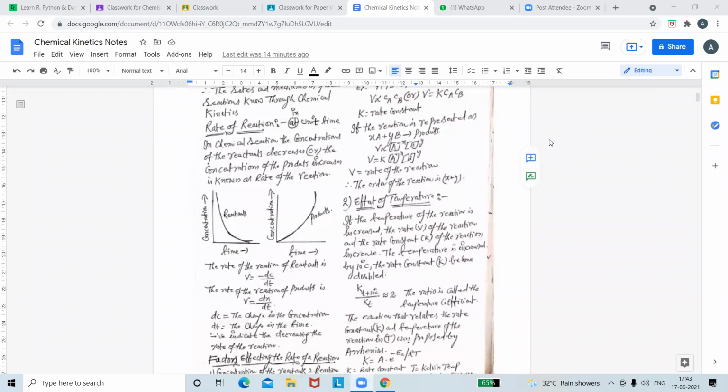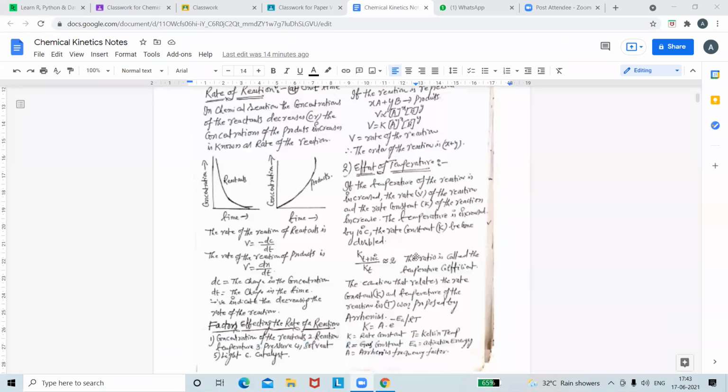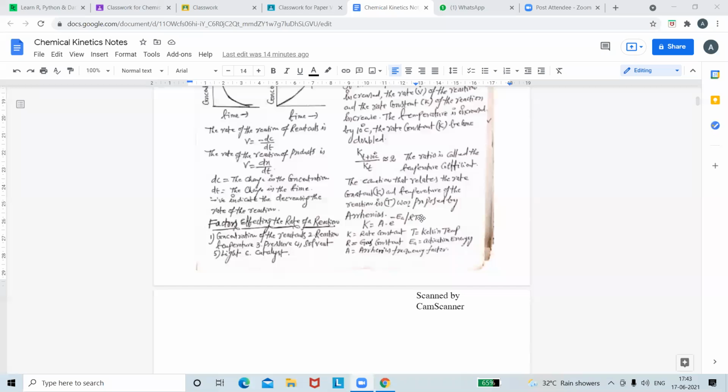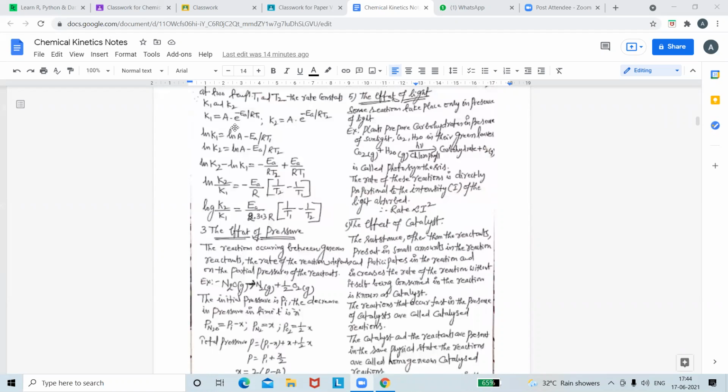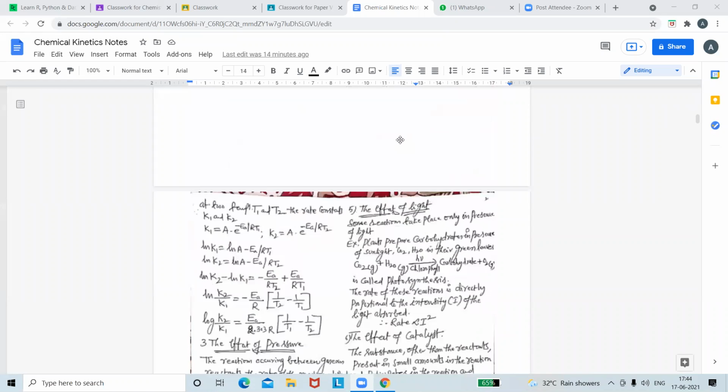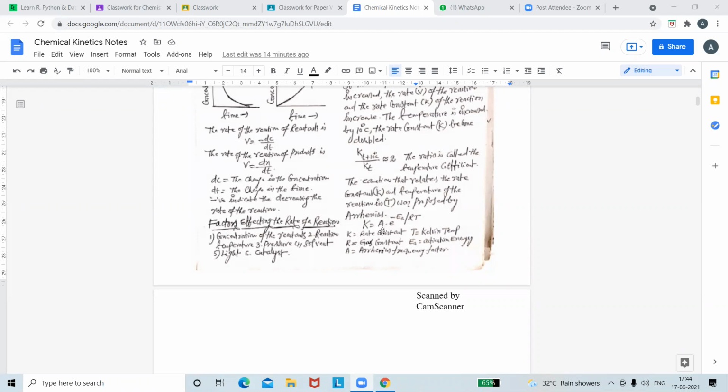First point is, as temperature increases, the rate of the reaction is going to increase. Second point is, for every 10 degrees centigrade rise of temperature, the reaction rate is doubled. Okay, the reaction rate is doubled. Third point is about the activation energy. Arrhenius equation you have tried. K is equal to A into e to the power of minus Ea by RT.